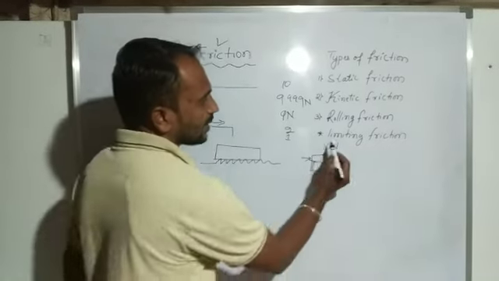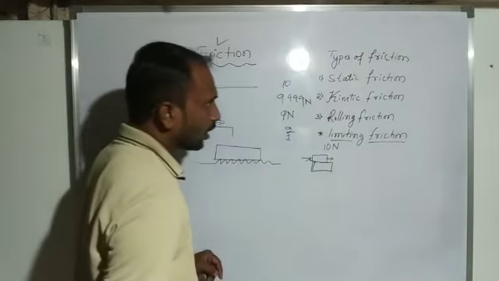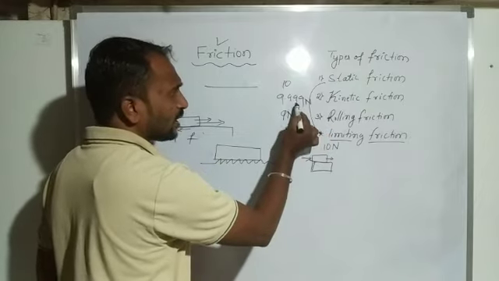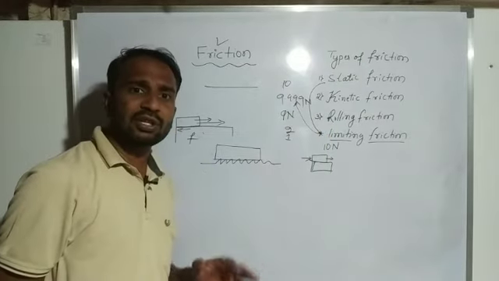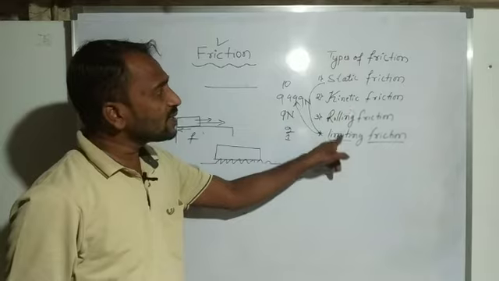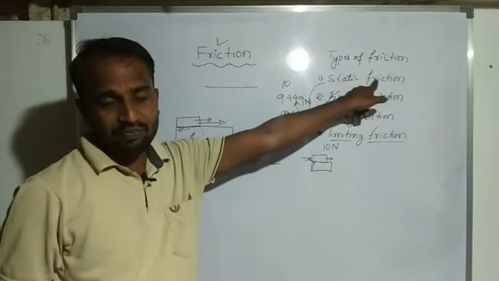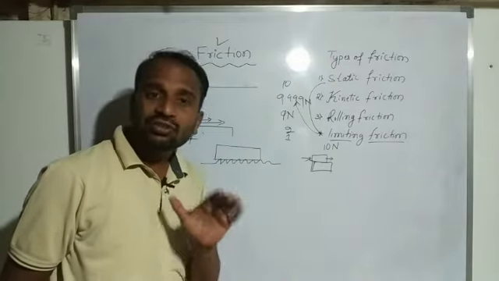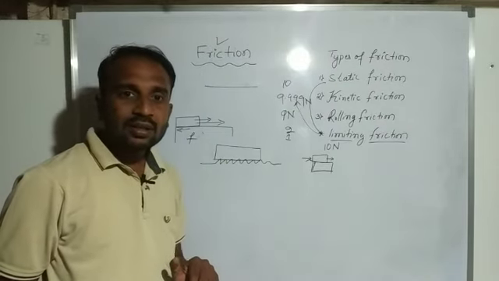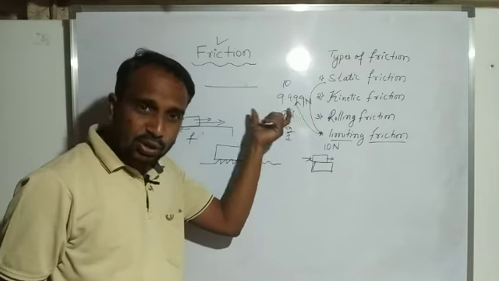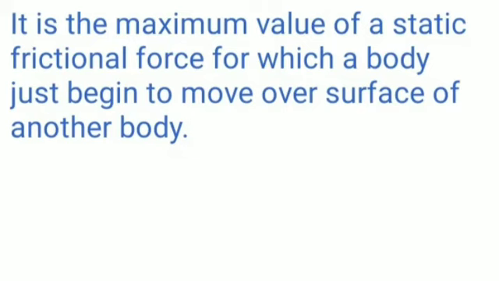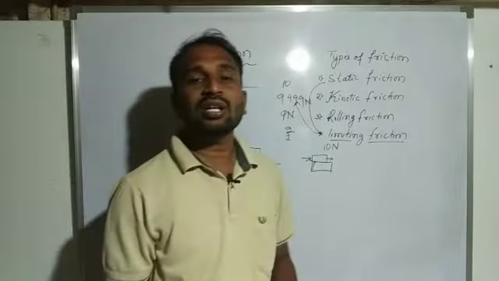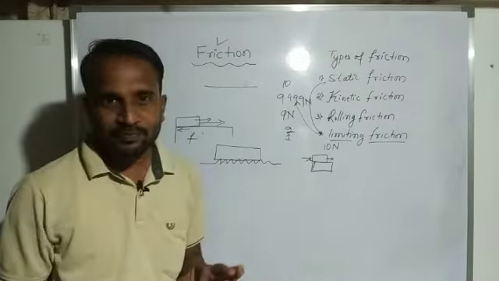And here we have limiting friction. Up to 9.99 Newton of force we consider the limiting friction. It is the maximum static friction. If you apply 9.99 Newton of force, the body is still at rest, so this is the maximum static friction, and this maximum static friction is nothing but the limiting friction.